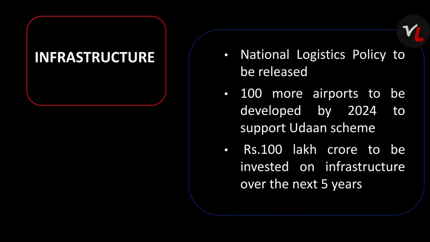Talking about infrastructure, the government is planning to launch a national logistics policy and 100 more airports to be developed by 2024 to support the UDAN scheme. The third one is 100 lakh crore is planned to be invested in the country on infrastructure for the next 5 years. So these are the points regarding infrastructure.